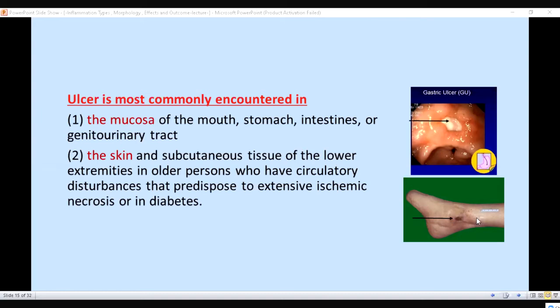For example, in diabetic ulcer, everywhere the skin is good, but here there is some defect in the lining of the skin, a breakage of the skin. So again we call it ulcer. You can remember ulcer is breakage in the skin or any lining. It can be the lining of the stomach, the skin, inside the mouth, the intestine, or any organ.